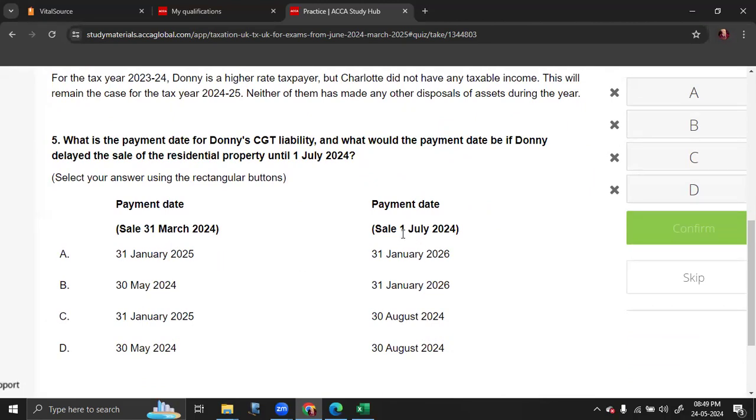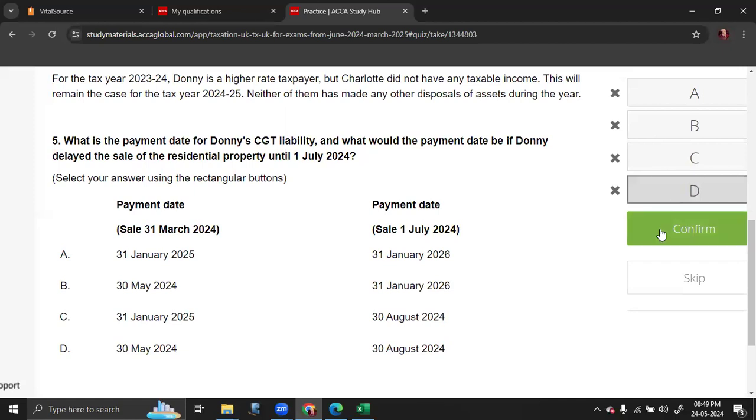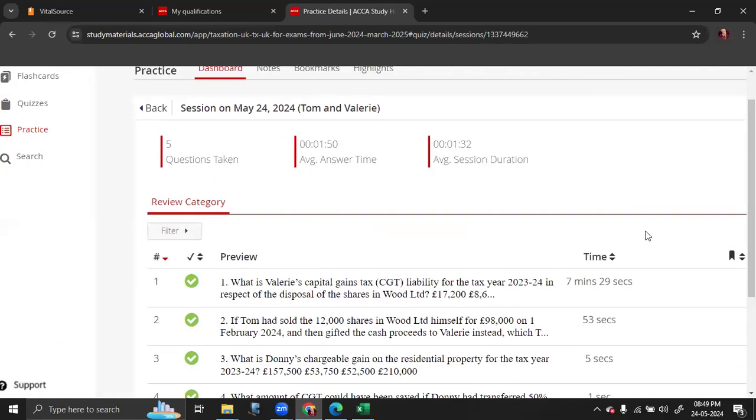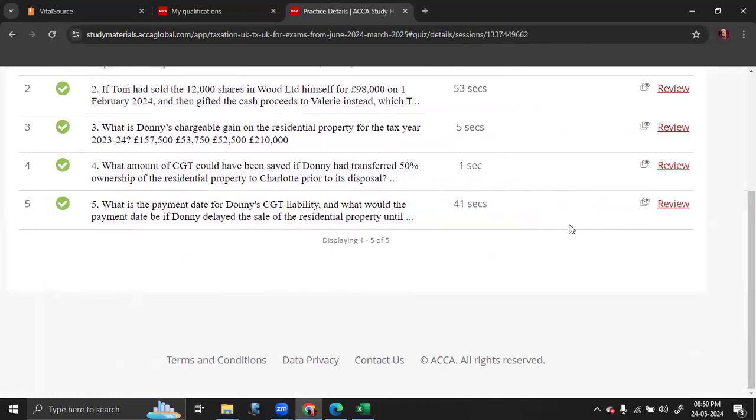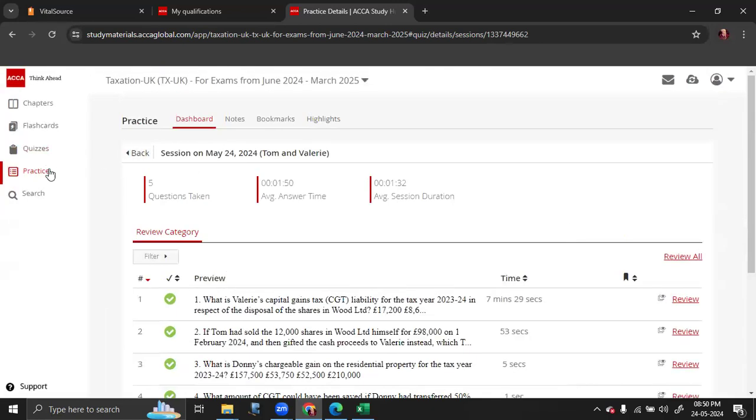If the sale date is 1st July 2024, then by 30th August, that is after 2 months, you have to pay and inform the HMRC. So the answer is always within 60 days after the disposal.